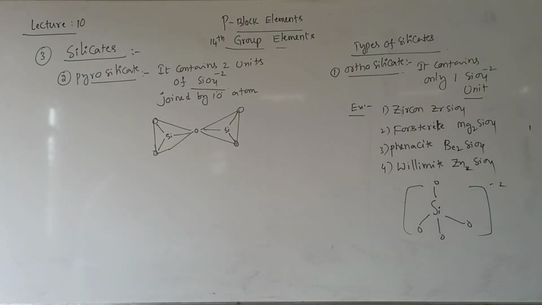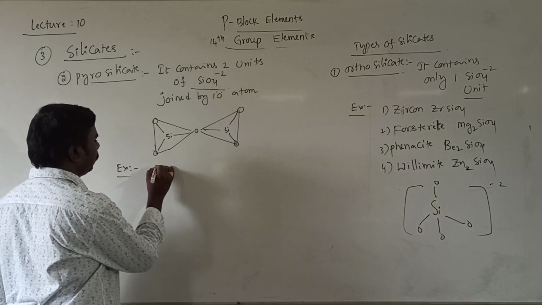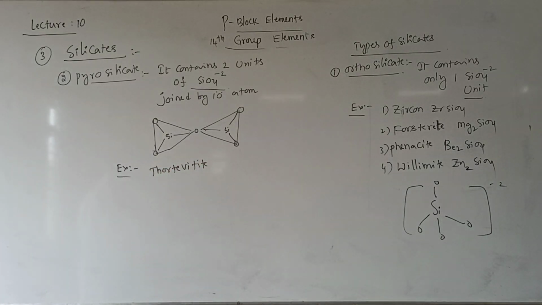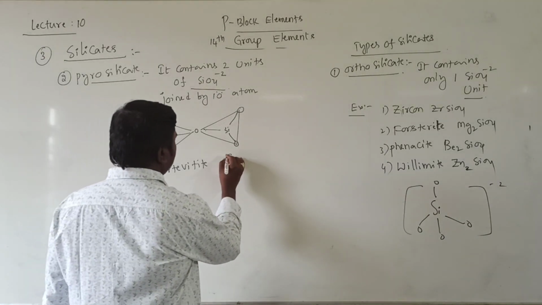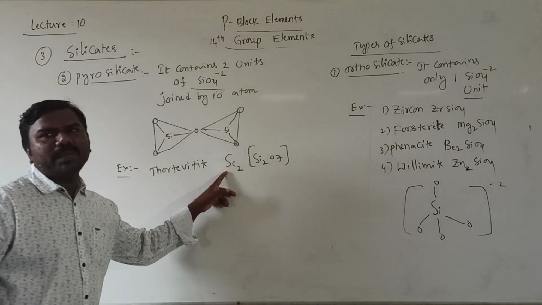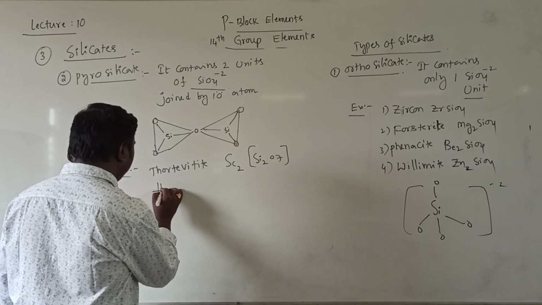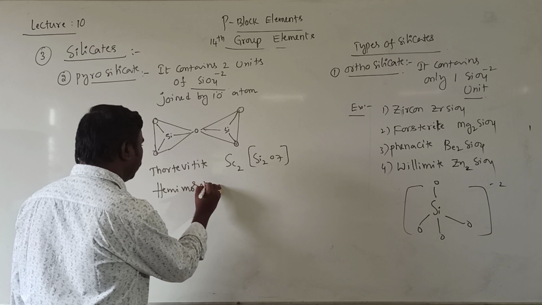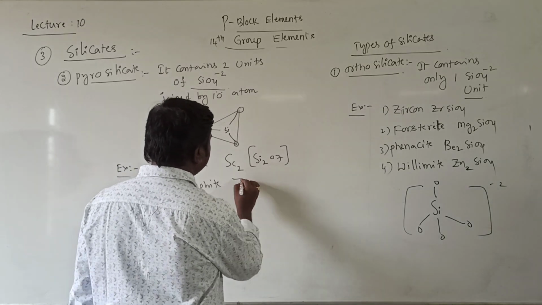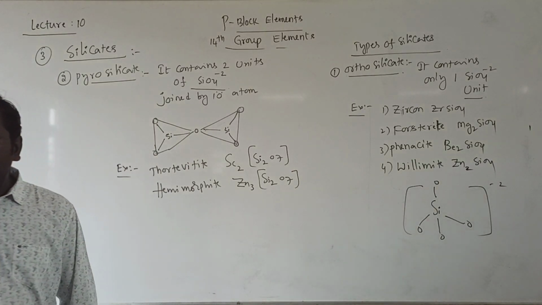Now, examples are thortveitite. The formula for this is Sc2Si2O7, a scandium mineral. Next is hemimorphite. The formula for hemimorphite is Zn3Si2O7. It is the formula for this.